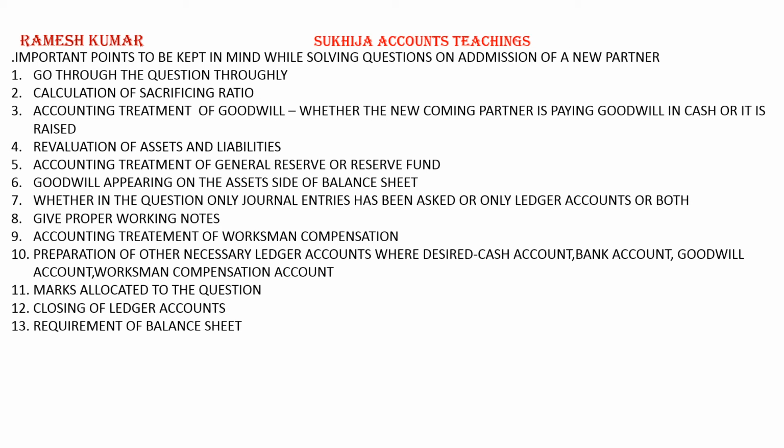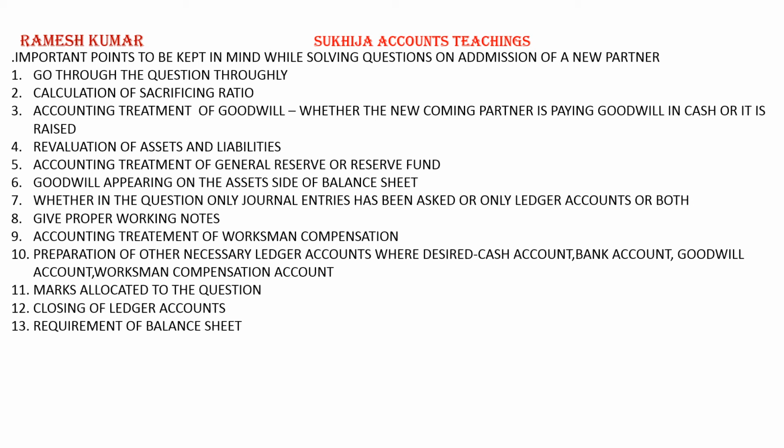Then ninth, accounting treatment of workman compensation. Workman compensation fund is which we have kept for the workers, that during working, if they meet any injury or any other reason, they have to lose the job, so they are paid from workman compensation.